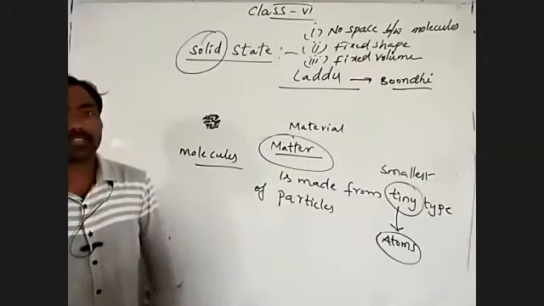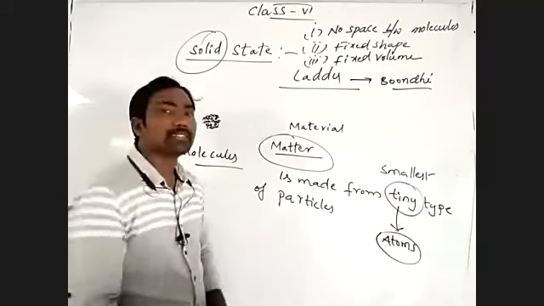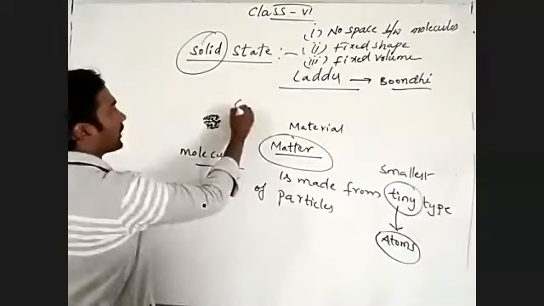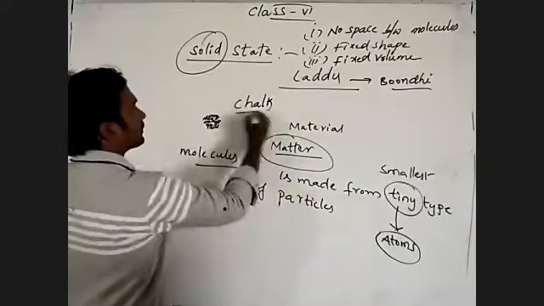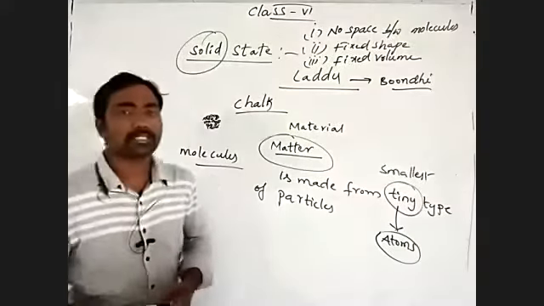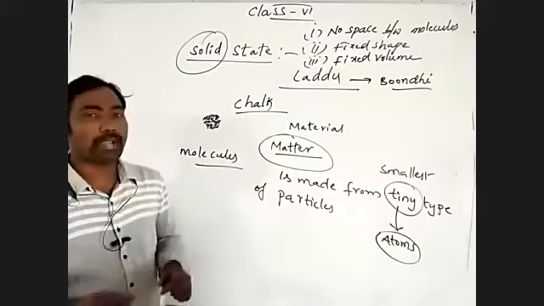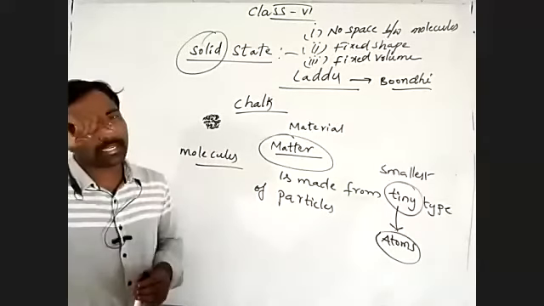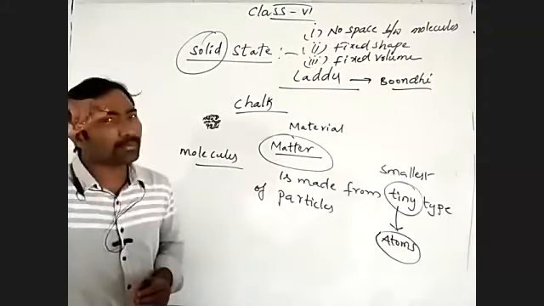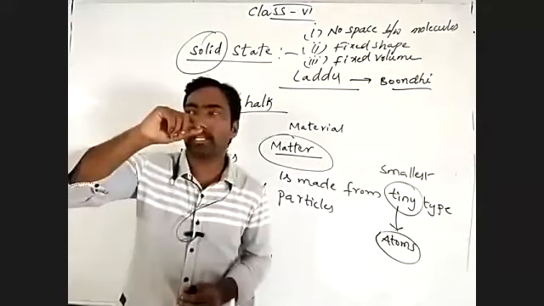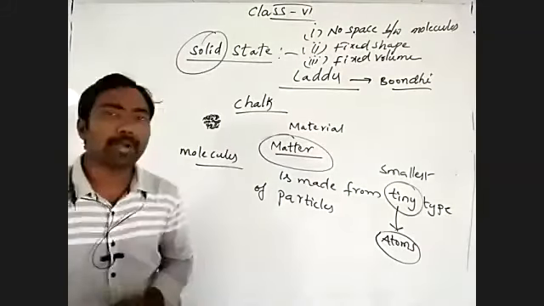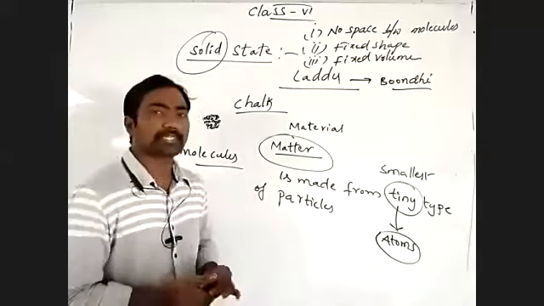And also, imagine a piece of chalk. By breaking or crushing the piece of chalk, you may get fine particles, meaning tiny particles. Is it or not? Yes.